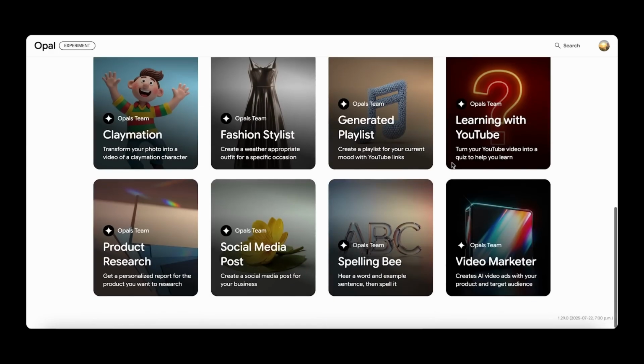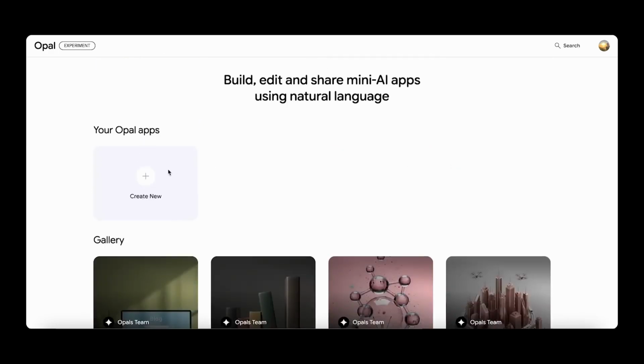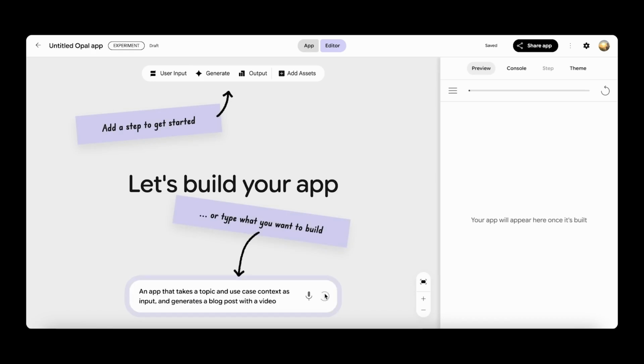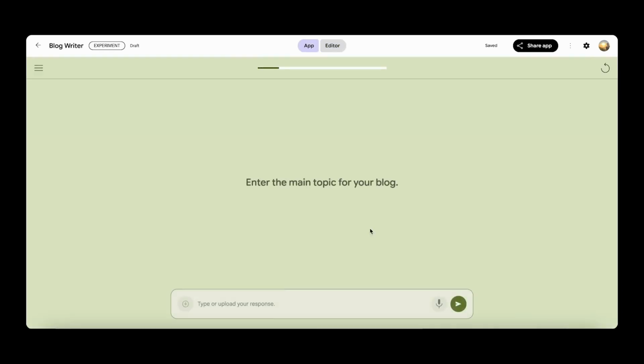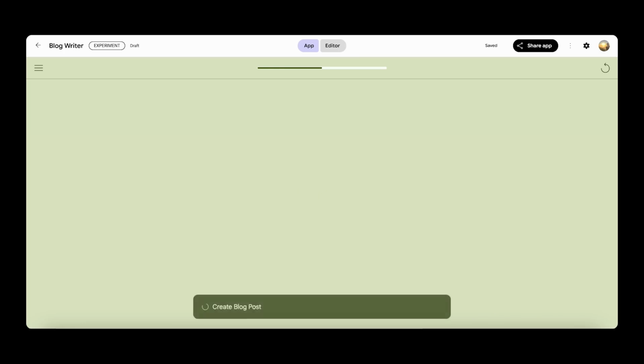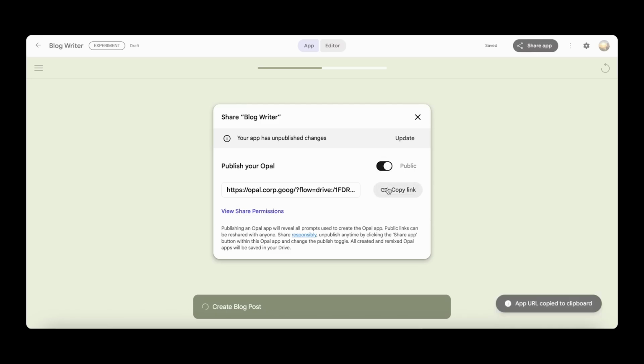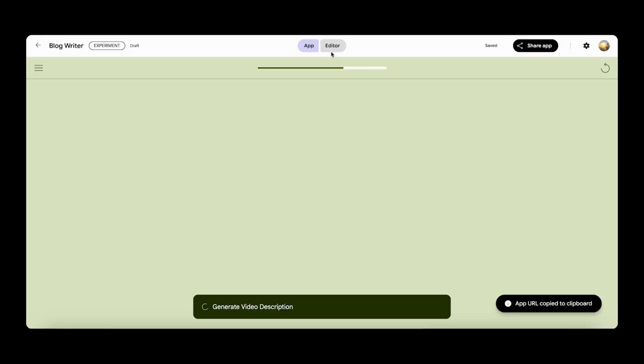What's even more exciting is Opal's potential. It's already part of Google's broader AI ecosystem, which means future integrations with tools like Firebase, Cloud Functions, and even Gemini are likely. It's not there yet, but the foundation is clearly being laid. And in the bigger AI space, this is a bold move. Microsoft's pushing GitHub Copilot, OpenAI has its advanced data analysis, tools like Lovable and Cursor are riding the same wave, blending creativity with natural language. But Opal isn't for devs, it's for everyone else. It opens the door for creators, educators, and business owners who've never written a single line of code.